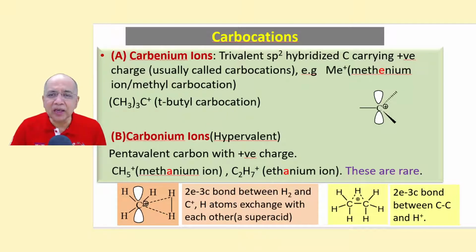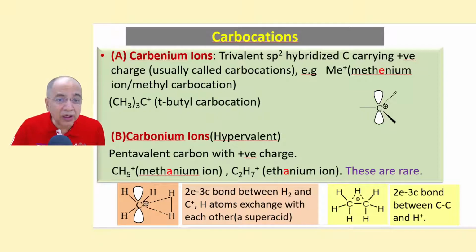Now the examples are the methyl carbocation. It is truly called methenium, then ethenium, propenium. So the methyl carbocation is actually methenium. Then tert-butyl carbocation. These are simple carbocations. Here carbon is sp2 hybridized if it is alkyl. If it is alkenyl, then it is bound to be sp. Alkenyl, CH2 double bond CH plus, is sp. I am talking of alkyl carbocation being sp2.